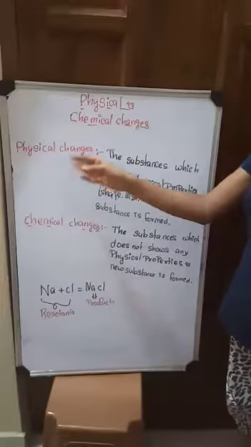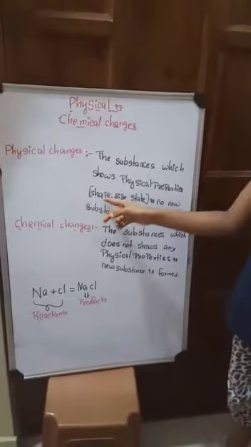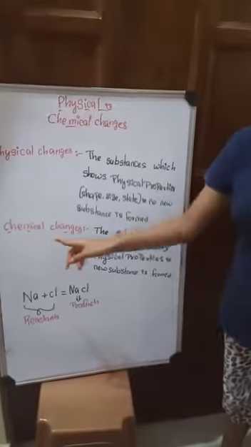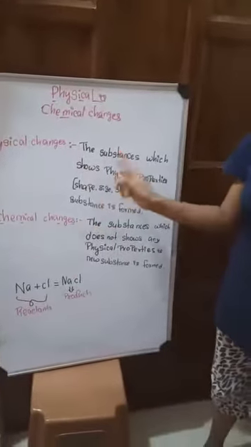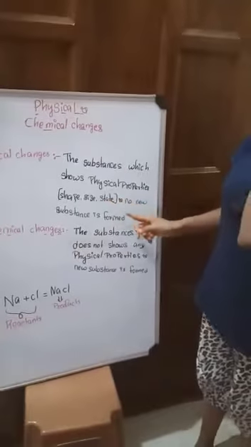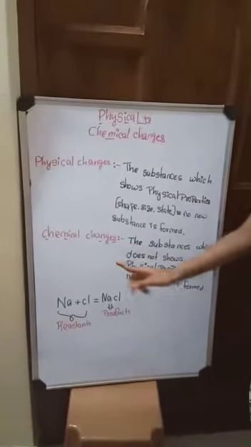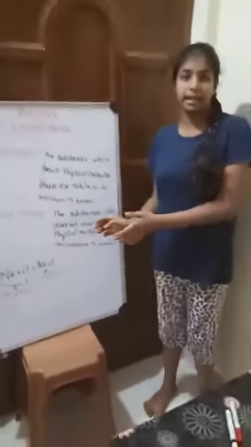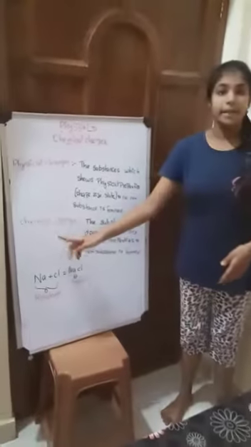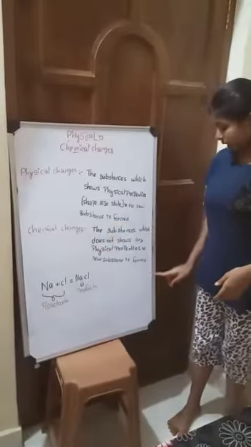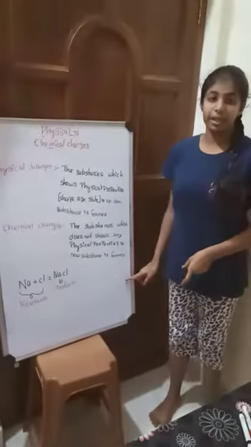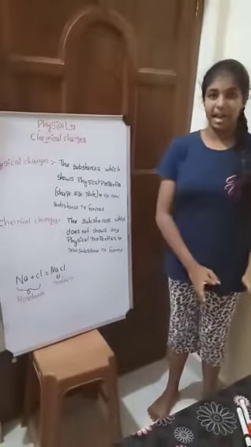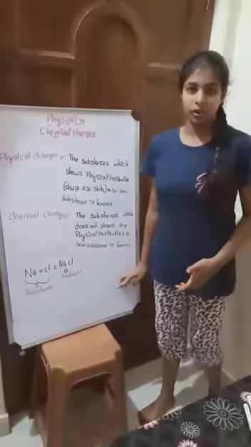In physical changes, there are some physical properties such as shape, size, and state. But in chemical changes, no type of physical properties are used. In physical changes, no new substances are found, and when we get the product, we can reverse back and get the reactants. But in chemical changes, we get a new substance, and from the product we cannot get back the reactants. Now what are reactants and what are products?